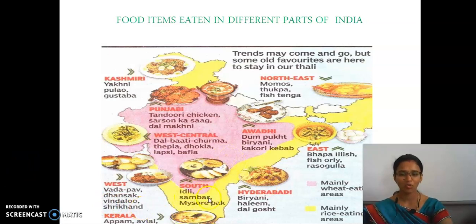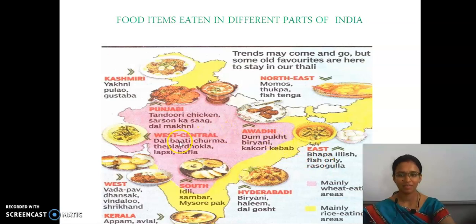South, what is the major food? That is idli, sambar and then Mysore pak. Kerala, appam, avial and fish. And then Hyderabad, there mainly it is biryani. Then east side, fish.